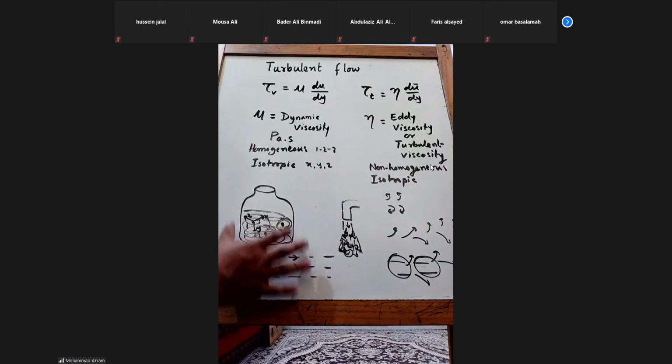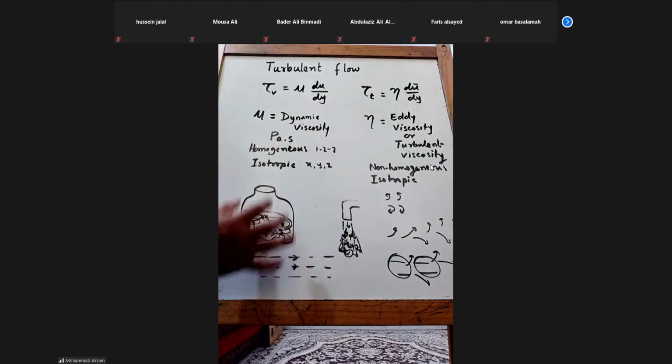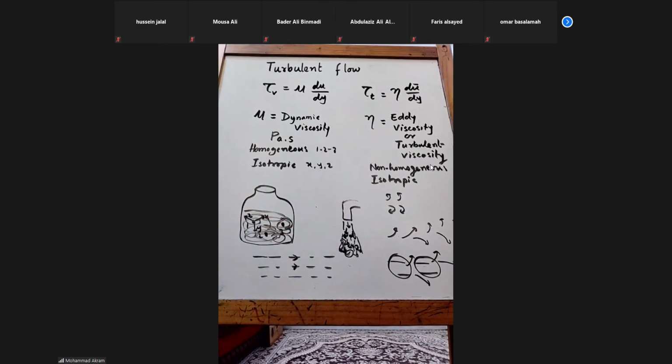Whereas in laminar, only dynamic viscosity, no eddy viscosity, because no eddies are formed. Most of the natural flows are basically turbulent flows.